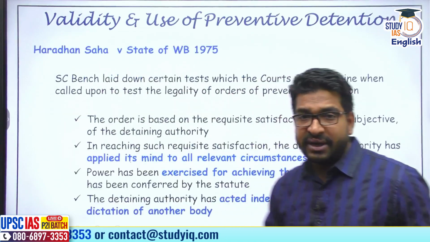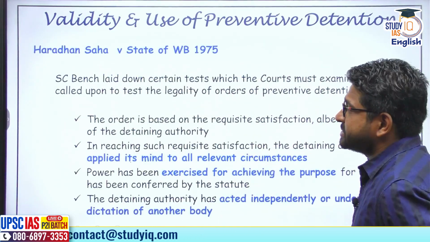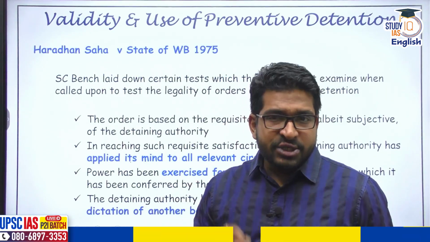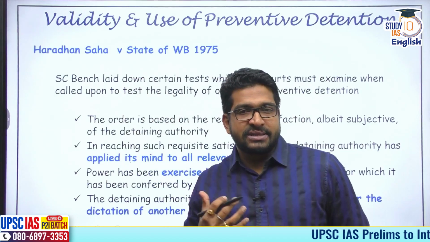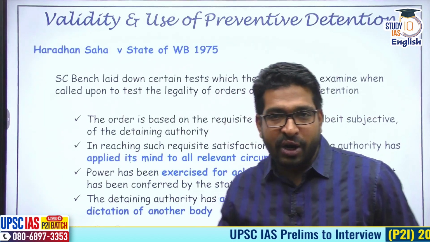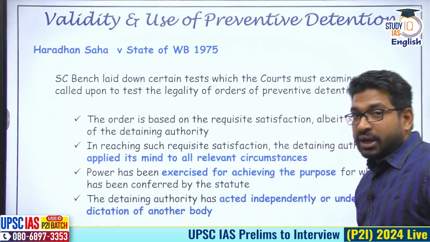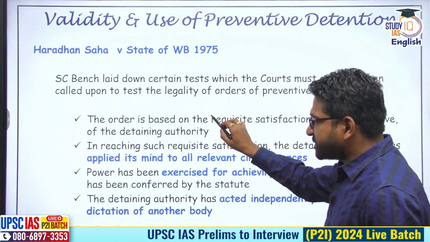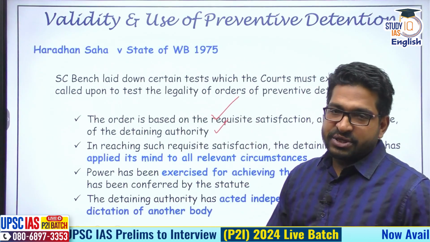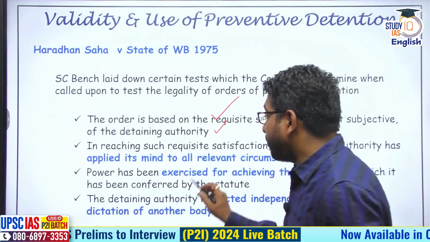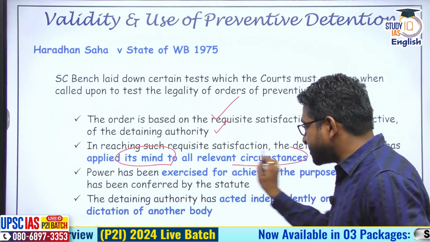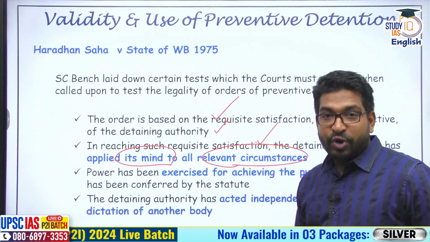One of the most prominent cases for preventive detention is the Haradhan Saha case. Haradhan Saha versus State of West Bengal, 1975. The Supreme Court, in this particular case, gave guidelines for the test of preventive detention, whether it is valid or not. They gave certain rules and regulations. The preventive detention order, what is it based on? Who is the detaining authority? Has the detaining authority, district magistrate or the police, applied their mind, and have they understood the relevant circumstances before arresting a person for preventive detention?